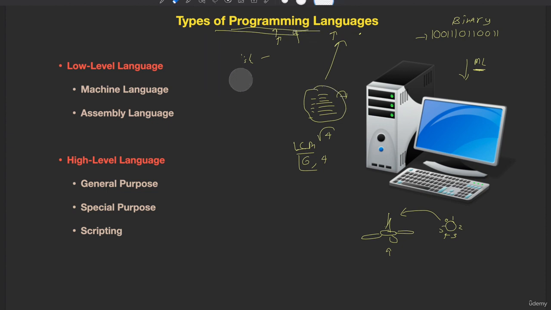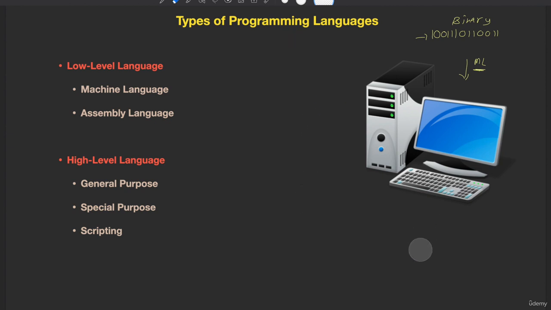So I have explained the terms: what it means by programming and what it means by language. Now you are aware of these two things. A language that is used for writing procedures which machines can understand and execute, so that machines do the processing, is nothing but a programming language.